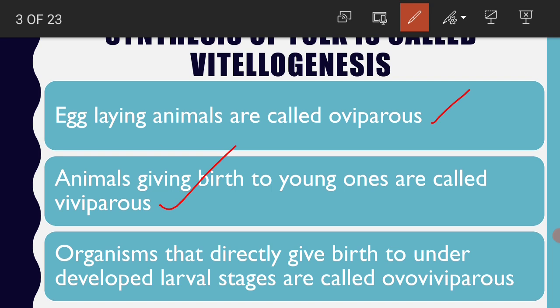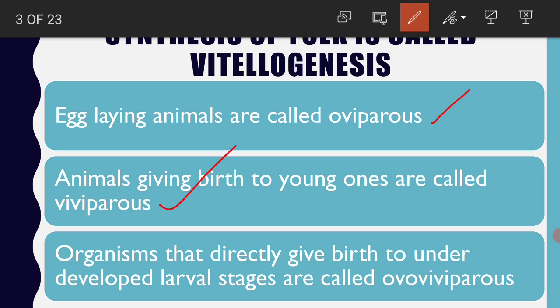So in the case of viviparous animals, where the development of the embryo takes place inside the uterus, the sustenance of the embryo will be taken care of by placental connection, through which the food material flows from mother to the embryo. So there is no need of much yolk in the ova released by the viviparous animals, of course.